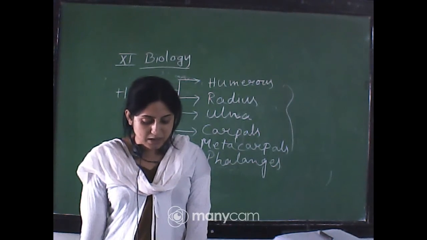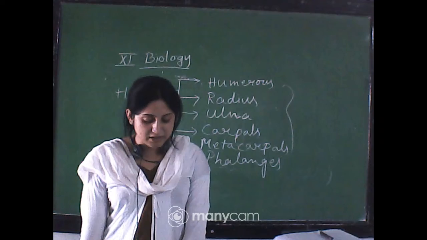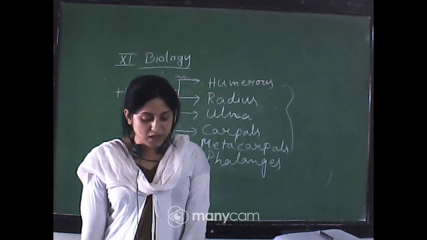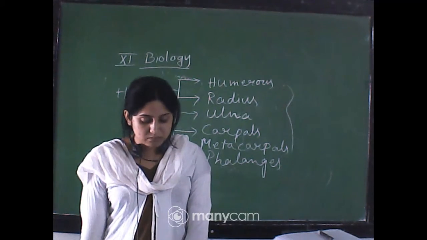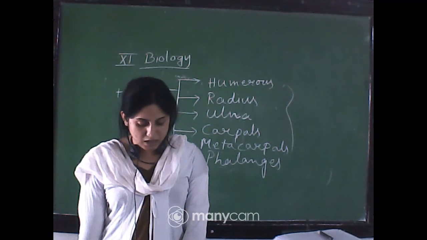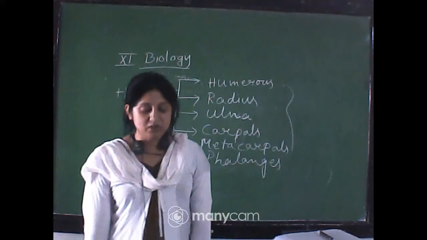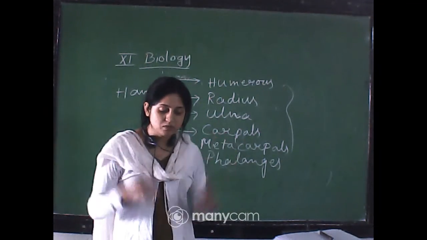Below the acromion is the depression called the glenoid cavity, which articulates with the head of the humerus to form the shoulder joint. Each clavicle is a long cylindrical bone with two curvatures. These bones are commonly called collar bones. That is our collar bones.